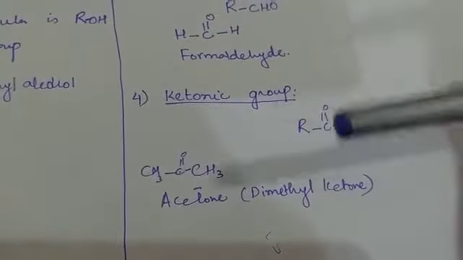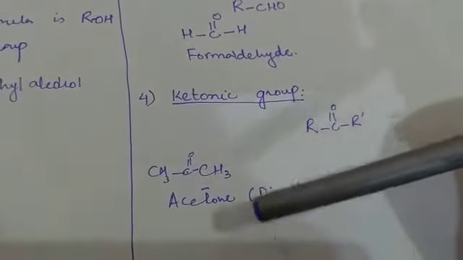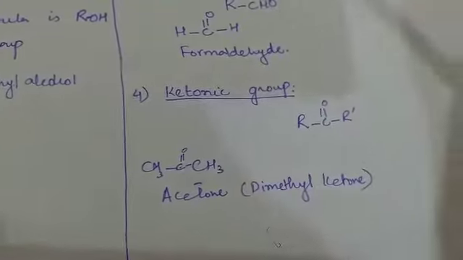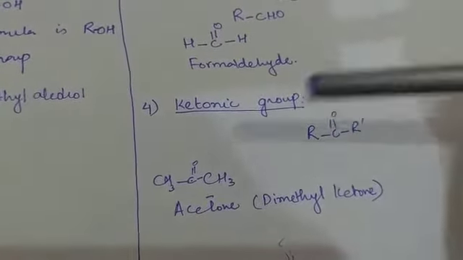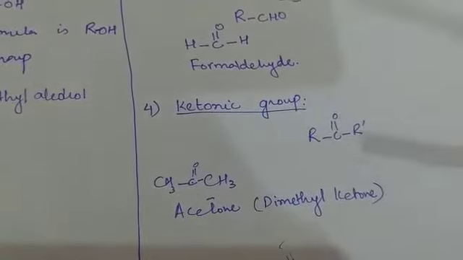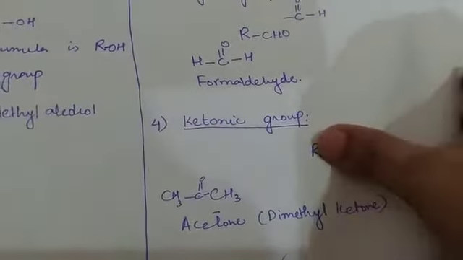Alkyl group could be same, could be different. Acetone, dimethyl ketone. Definitely, as we are using the functional group of ketone, so it will be known as the dimethyl ketone. ठीक. And now we talk about the next type, that is the fifth one.